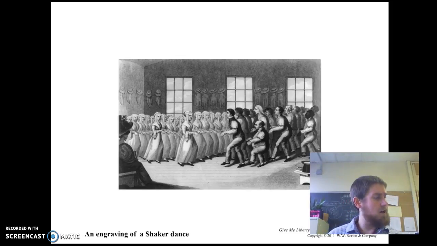Some of the other groups that we see in this time period are the Mormons. Joseph Smith writes the Book of Mormon. He believes he's a prophet, and that he's the leader of a new chosen people in America, and he and his followers are kicked out. Now, Mormonism is a major religion today in America.